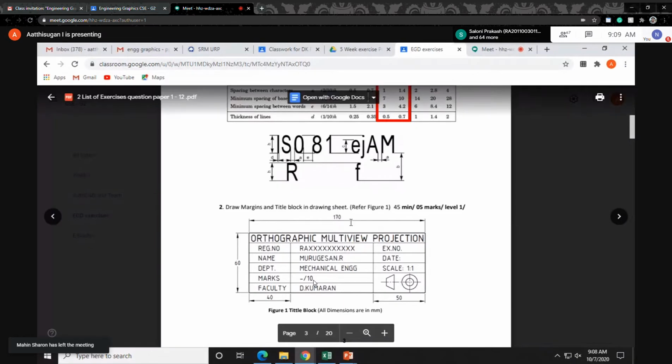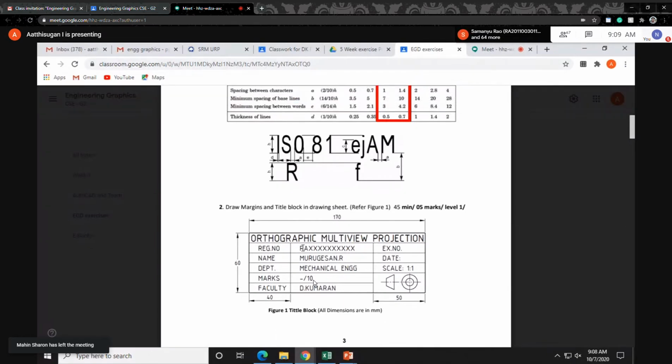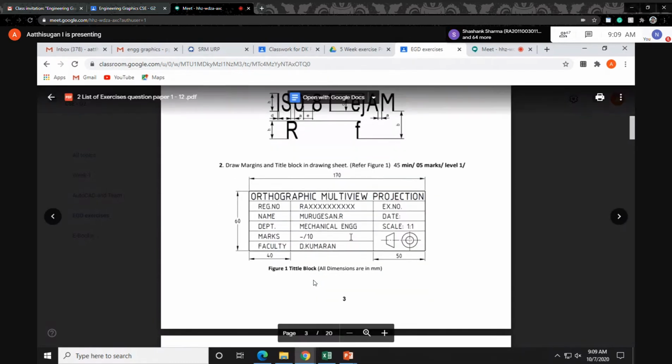The remaining title you have to write. Here write your registration number, don't copy the same. Write your registration number and your name. If you don't know the faculty name, you can write my name, otherwise leave it empty. This is the second question.